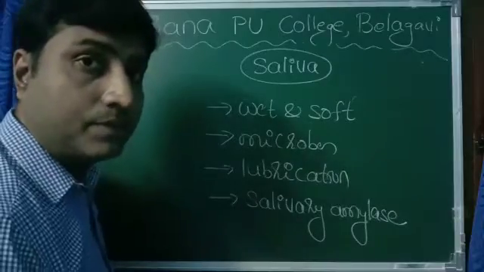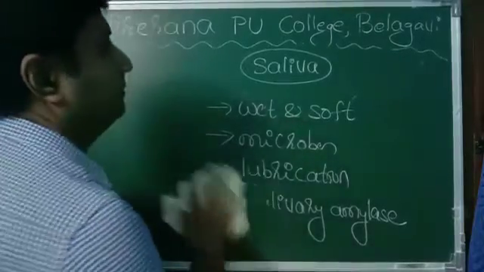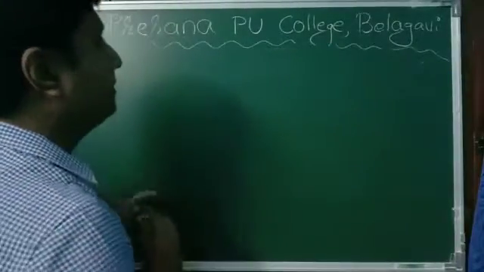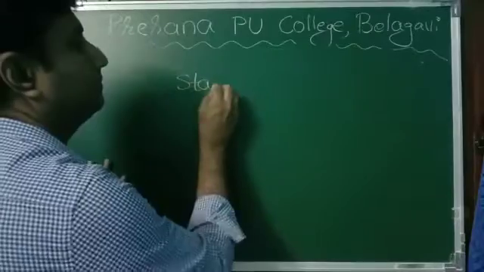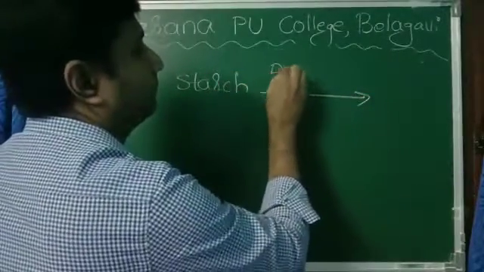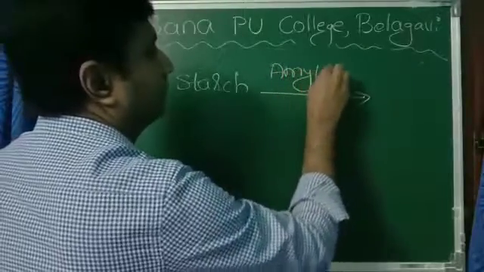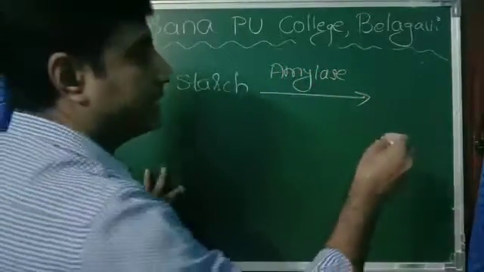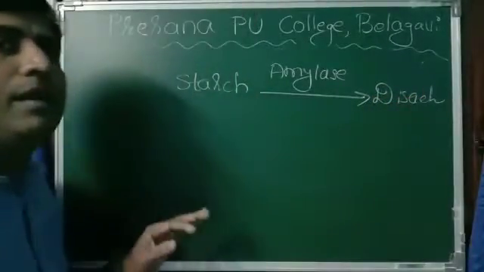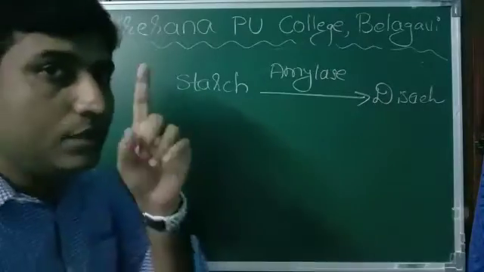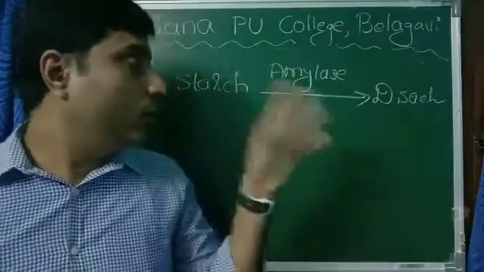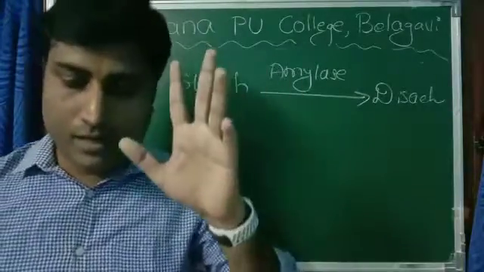Salivary amylase acts on starch and converts it into disaccharide. Maltose is the disaccharide. So this is the only chemical digestion that takes place in our mouth. The only enzyme present in saliva is salivary amylase.